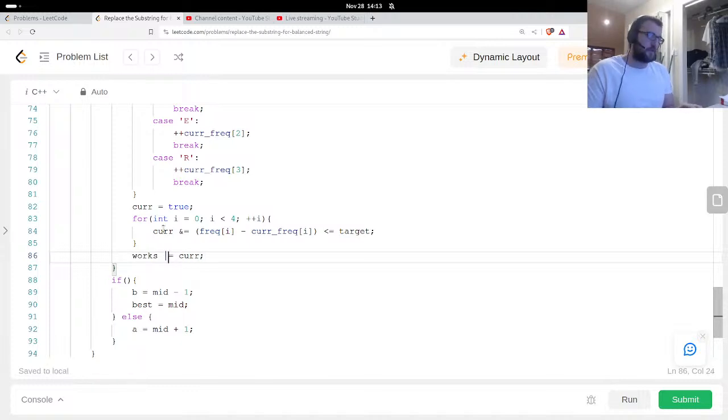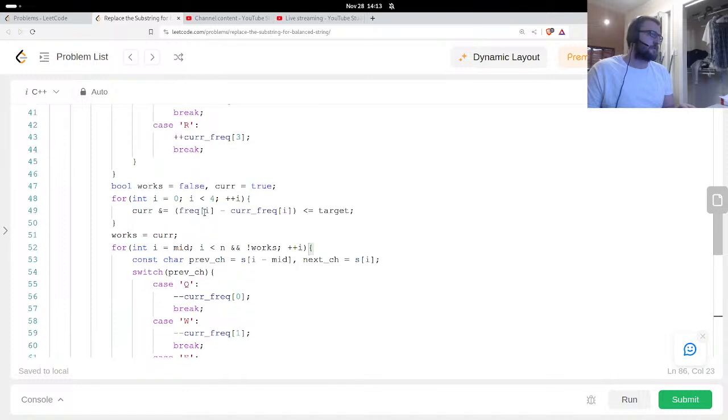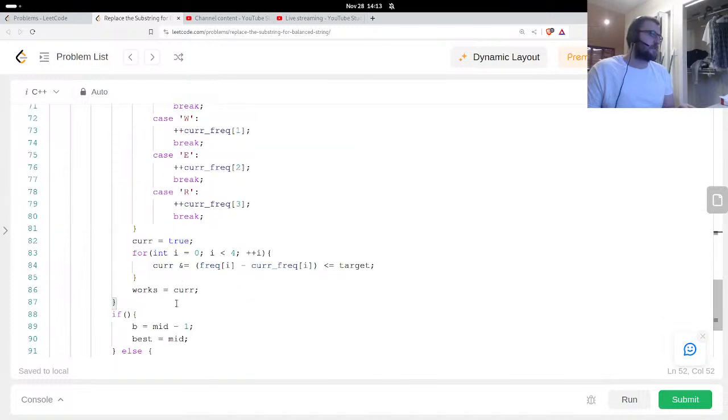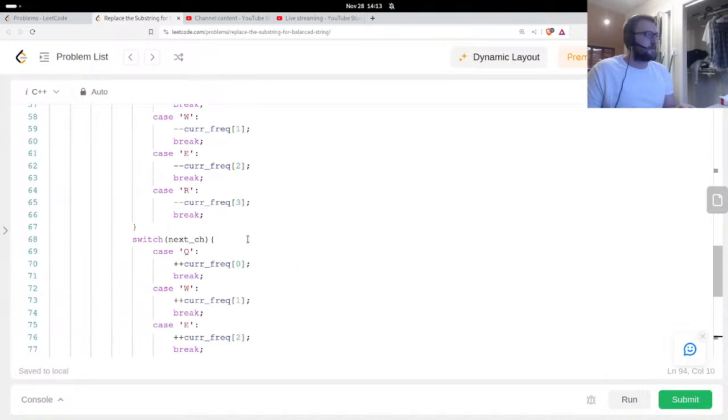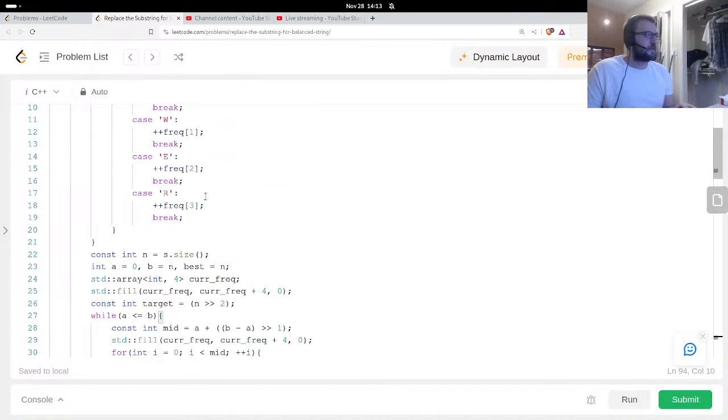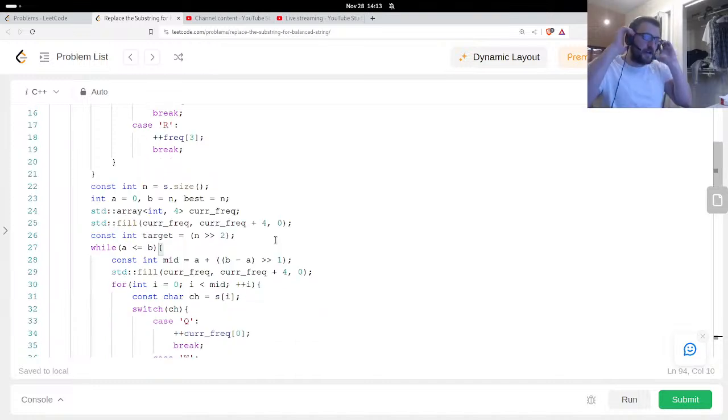It doesn't have to be or equals, because this is immediately going to exit. So if this is false, it enters here and then checks, and then just keeps setting it to false over and over. So if works, then we perform this binary search. Okay. Hopefully that makes sense.